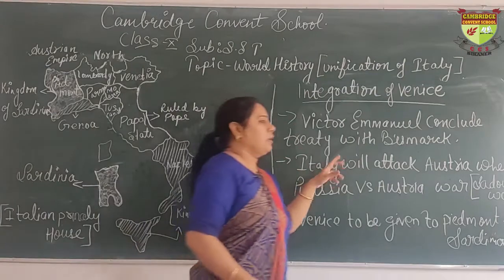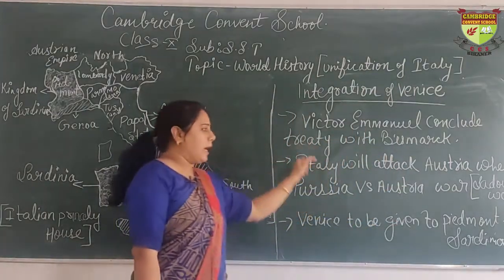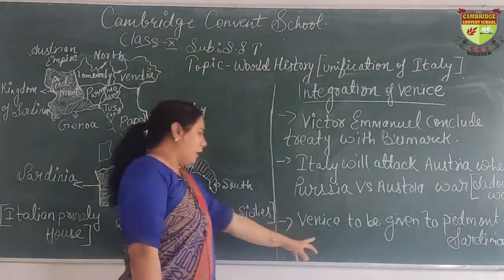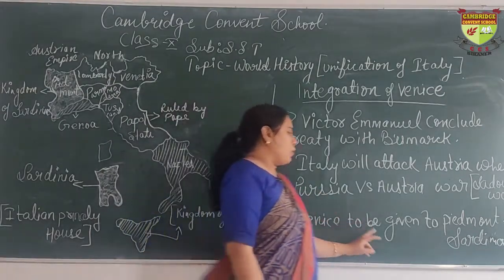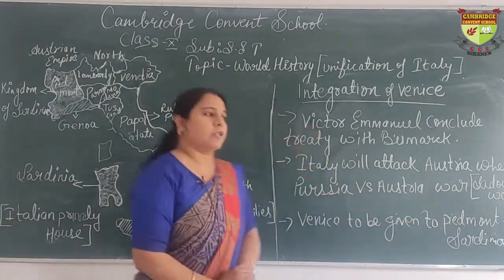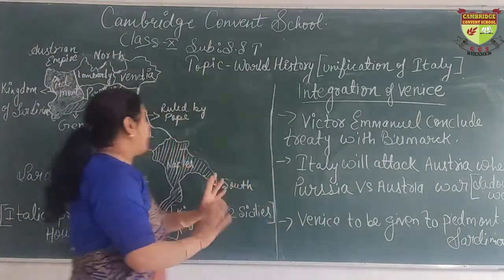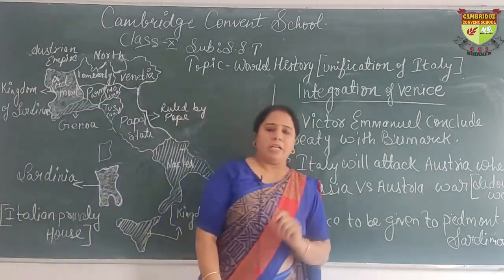So during the war between Prussia and Austria, Italy attacked Austria. As a result, Austria was defeated badly, and in return, Venetia was given to Piedmont Sardinia. So here Victor Emmanuel played very diplomatically, and finally Venetia was liberated and merged into Piedmont Sardinia.